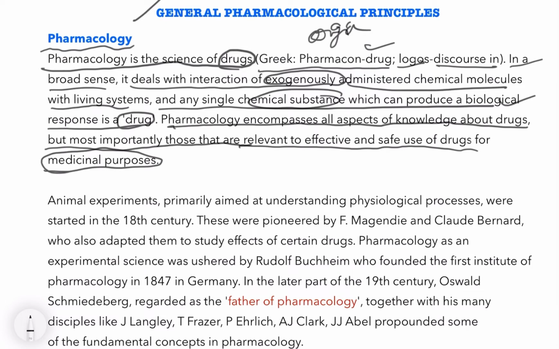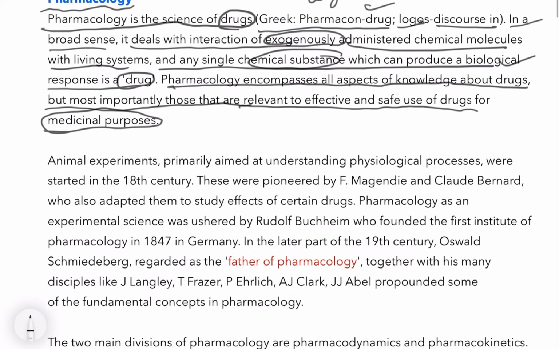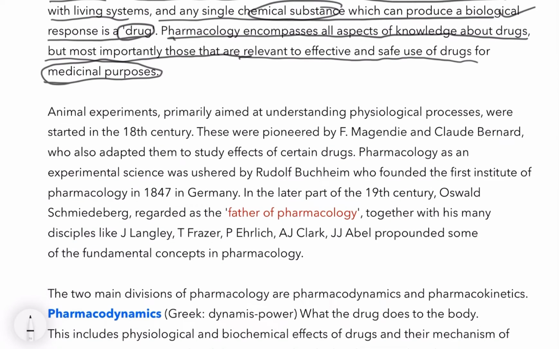Pharmacology discusses all drugs, but most importantly those most relevant, which you can take in day-to-day use, which doctors prescribe, which are effectively used for medicinal purposes. Mostly those drugs are discussed in pharmacology. Animal experiments, primarily aimed at understanding physiological processes, were started in the 18th century.